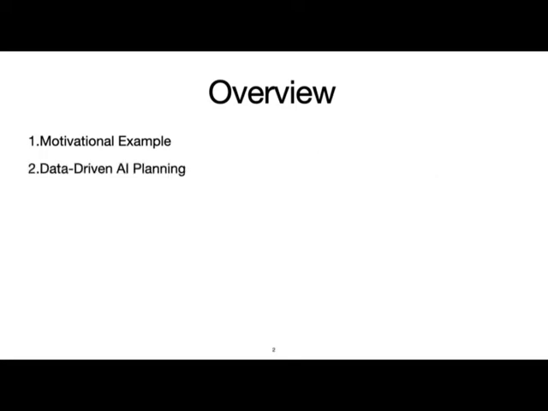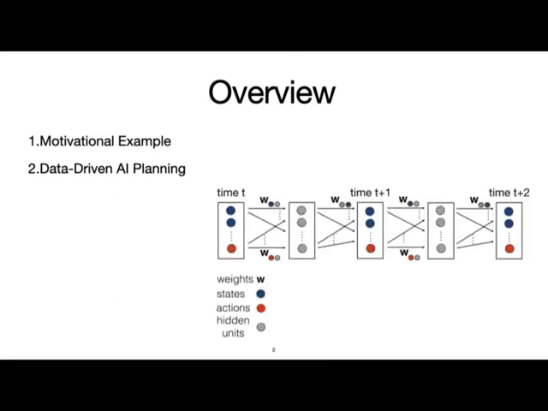In order to be able to plan with these learned BNNs, we're going to build on the existing data-driven AI planning formalism, which compiles the learned BNNs across the fixed planning horizon. And in the learned BNNs, let me remind you that the weights and the activation functions are restricted to 1 and -1.